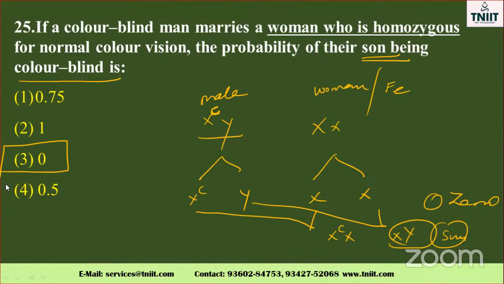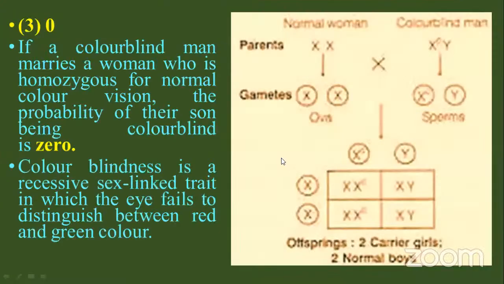Okay, my dear. See the question option. See the normal woman XX, isn't it? And the colorblind man X^C and Y. The corresponding gametes also are formed. As a result I will get 2 girls and 2 boys. Okay, XY is normal only. So the option is 0. Suppose this type of question is asked in your question paper, just put the checkerboard, then only you will get the clear idea and clear solution. Otherwise, it will be wrong.